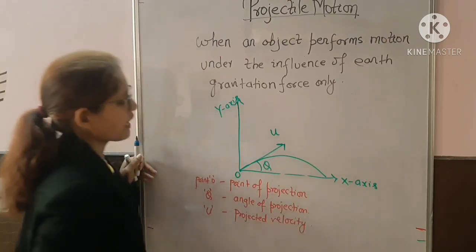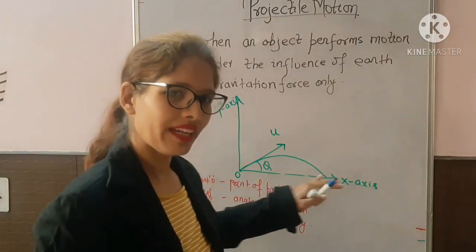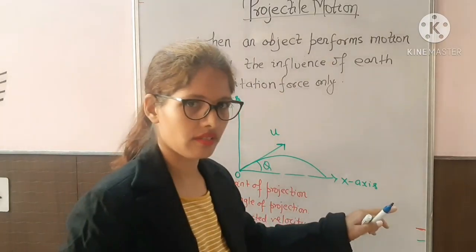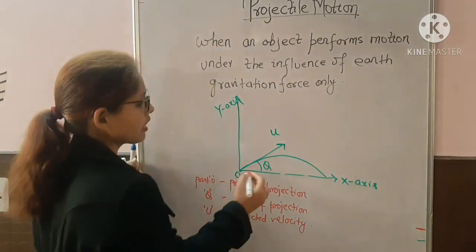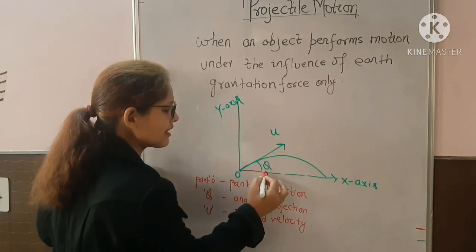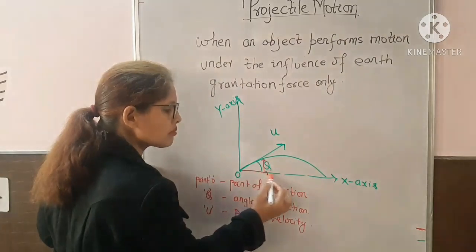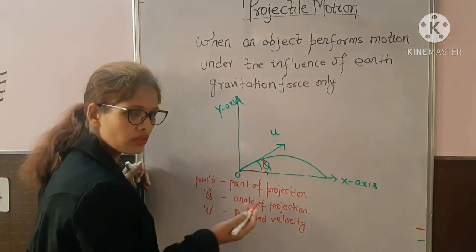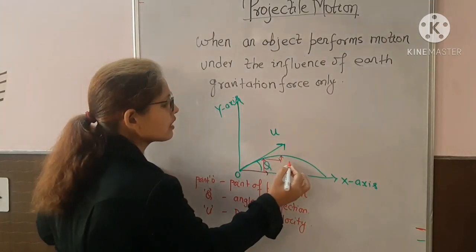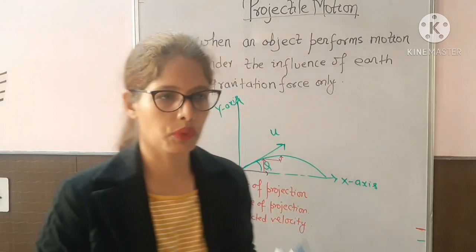If you throw any object at angle theta, the object will follow a path like this. The object is moving forward and also attaining some height from the ground. That means the object is moving in the horizontal direction and also in the upward direction. So there is motion in two directions.